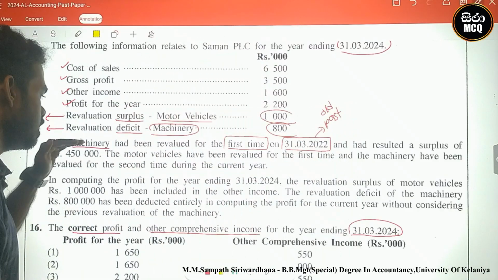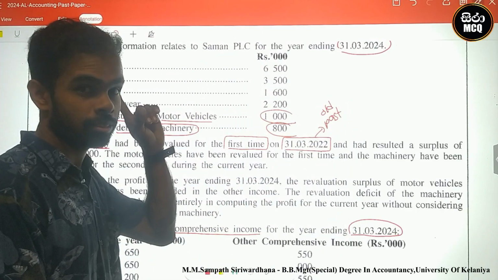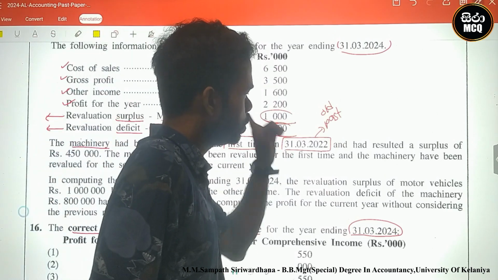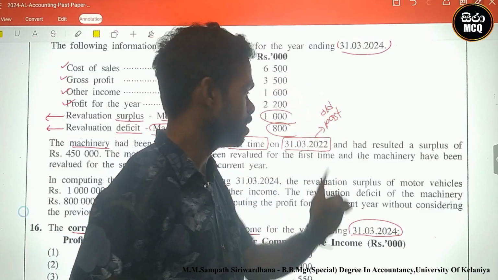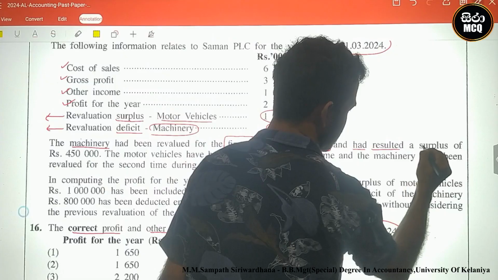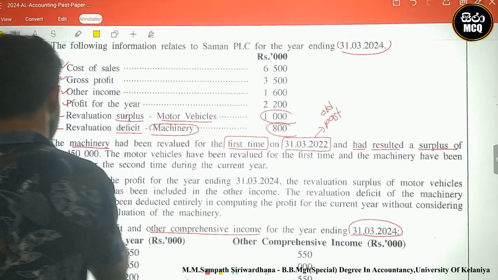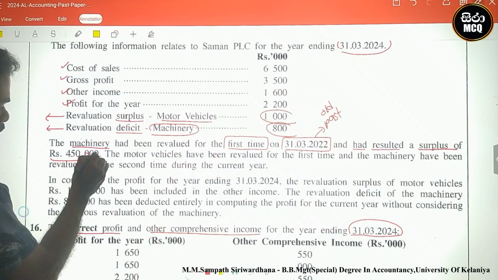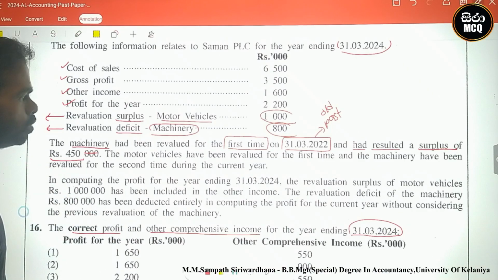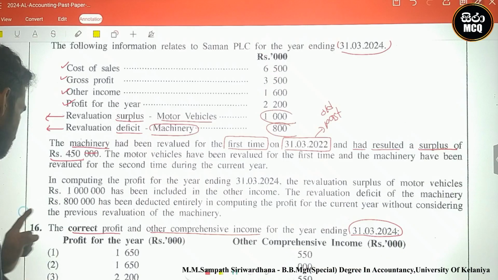The machinery had been revalued, already done, for the first time. This is the old revaluation, and it had resulted in a surplus of 450,000. This is the surplus of the old situation, which is machinery.